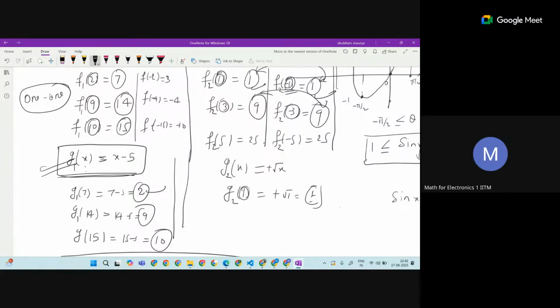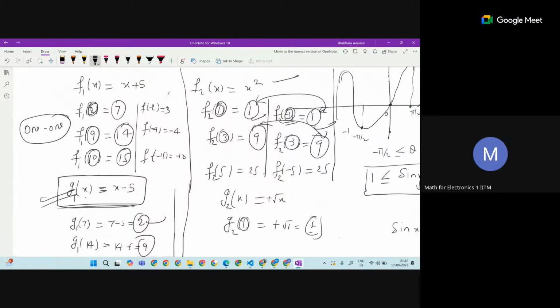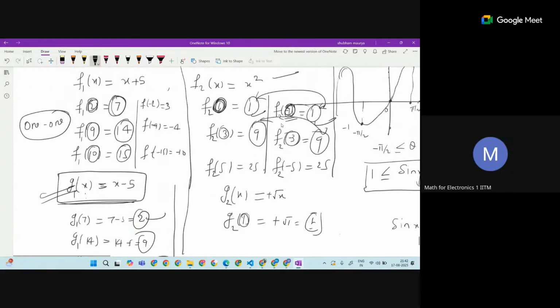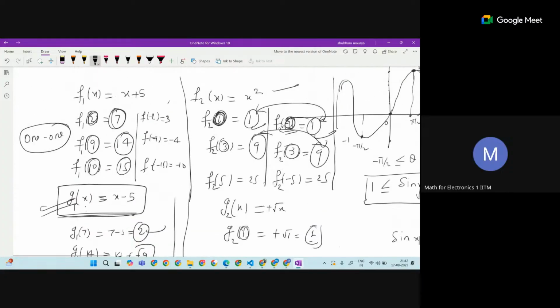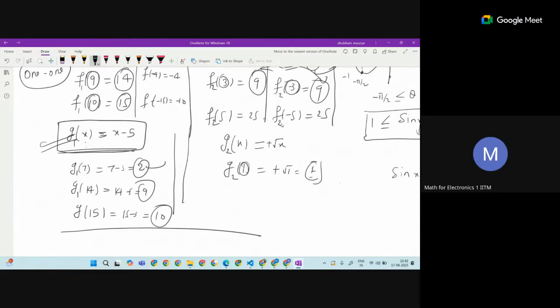So the main thing is one-one. One-one means I give one input and get one output, not the same output for different inputs. That is the imposing condition on invertibility.